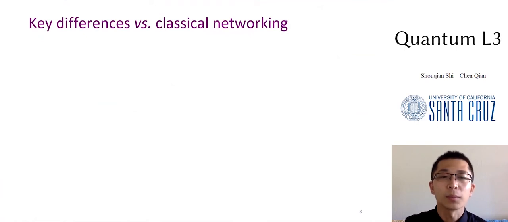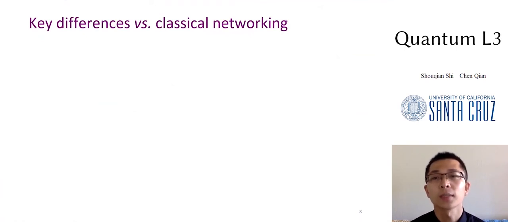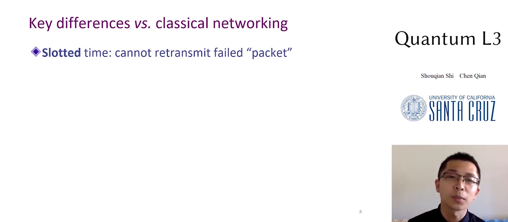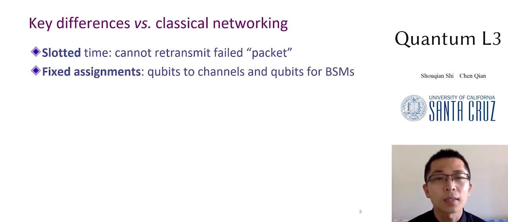We claim the following key differences for routing in quantum networks versus that in the classical ones. First, the slotted time prevents the hop-by-hop routing because we cannot retry a failed entanglement as retransmitting a failed packet in classical networks. Second, the assignments or bindings are fixed in a time slot, including the assignments from qubits to channels and the pairs of qubits to perform Bell state measurements.